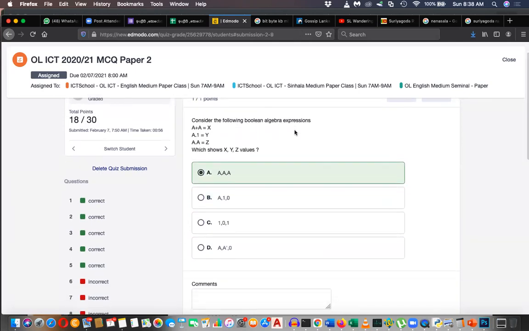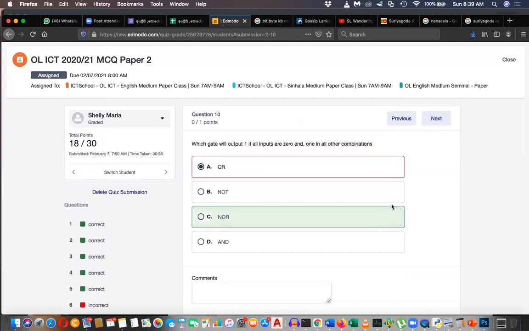Consider the following Boolean algebra expression. A OR A: if A is 0, 0 OR 0 is 0. If A is 1, this is also 1, and 1 OR 1 is 1, so it is A. Then A AND 1: if A is 0, Y will become 0. If A is 1, Y will become 1. That means same A. Again A AND A: if A is 0, this A will also become 0, and 0 AND 0 is 0. If A is 1, this A also becomes 1, and 1 AND 1 is also 1. So all are A, triple A. So the answer is correct.